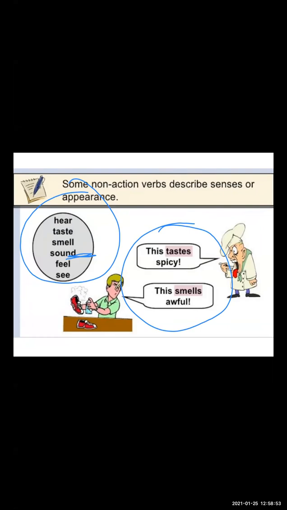Your body doesn't move, it doesn't show physical movement. Action doesn't take place, but still something is going on, something is happening. So this tastes spicy, this smells awesome or awful. So these all are non-action verbs.